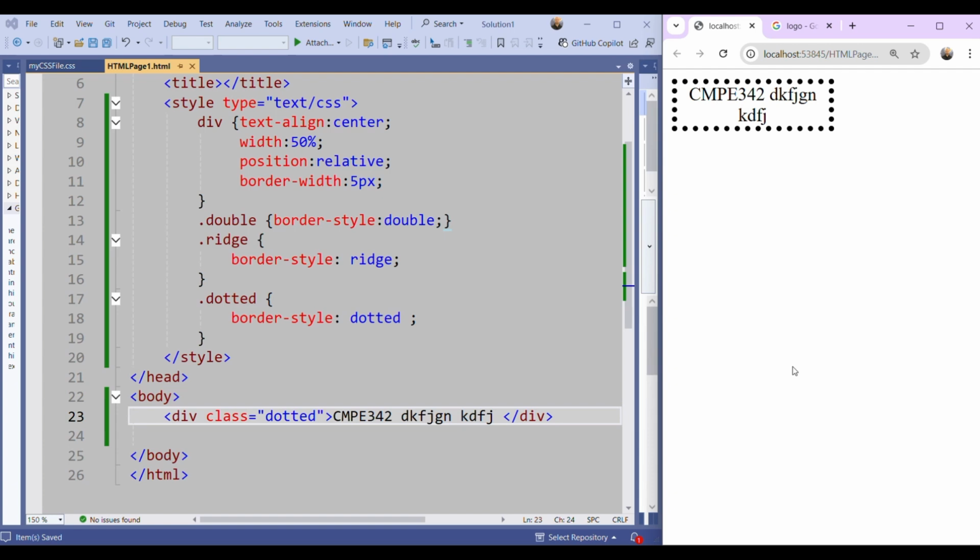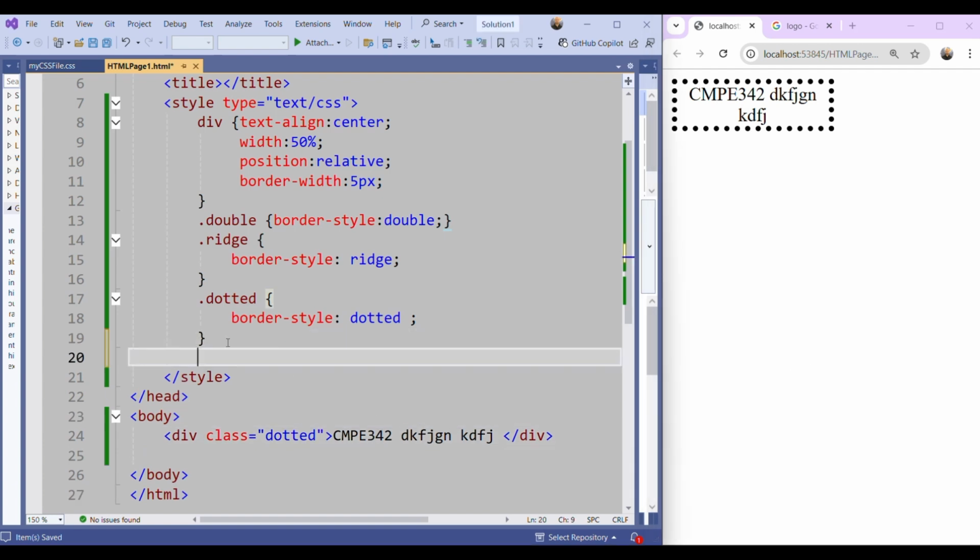So you can have various types of boxes. You can also use border width. You can change it to thick, medium, thin. For example, let me write a class for that. I want to use thick.